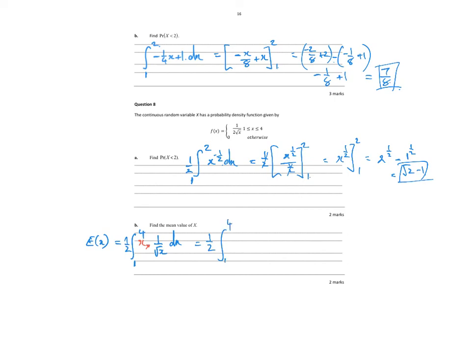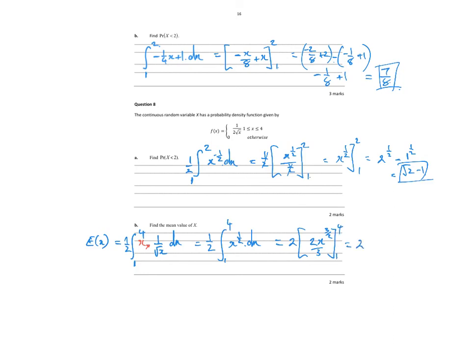x times root x is x times x to the negative a half, which is x to the half, which is equal to 2 outside of, add 1 to the power, 3 on 2. So it becomes 2x to the 3 on 2 on 3, evaluated between 4 and 1.